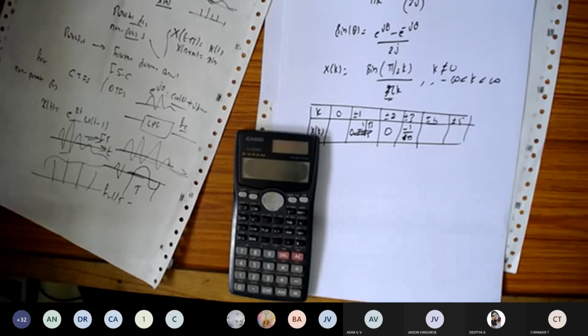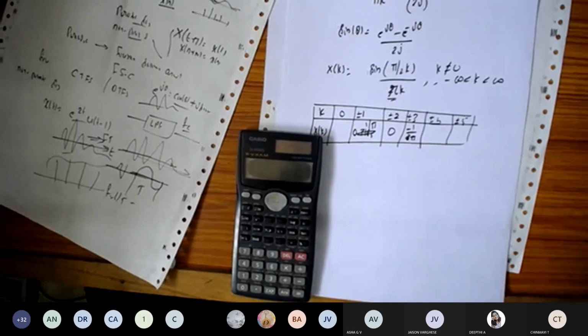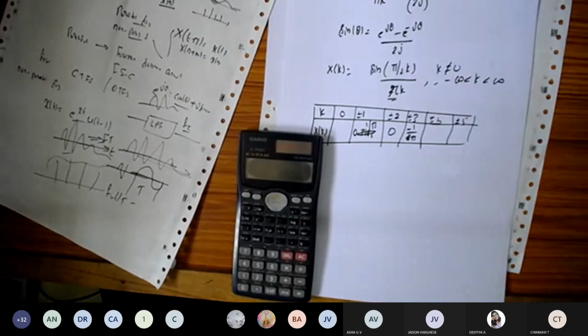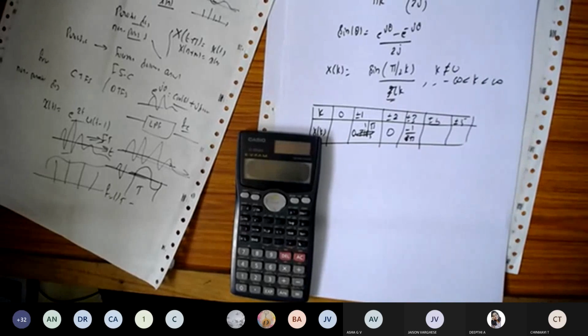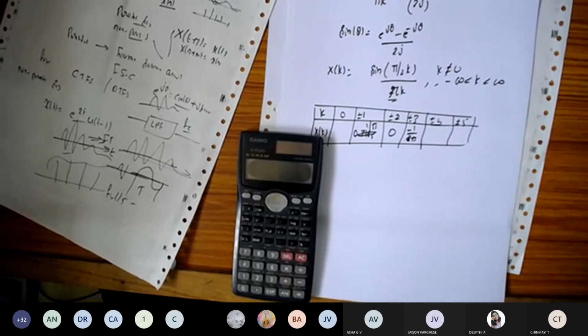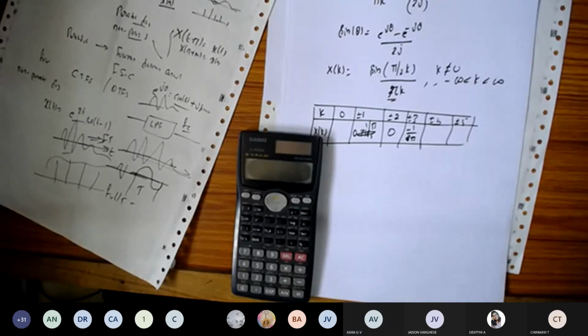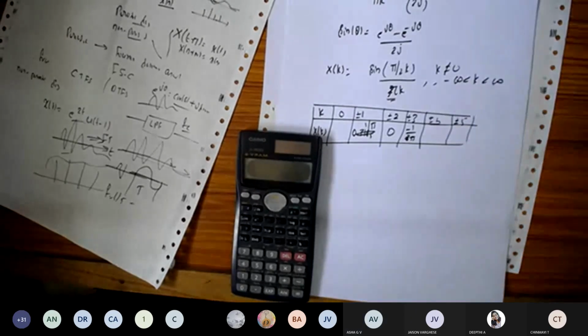Okay. So I'm going to ask a quiz. Anyone who knows can answer the quiz. For a continuous time non-periodic signal, which transform are you going to apply? Laplace transform, sir. Continuous time non-periodic signal. Yeah, Laplace.